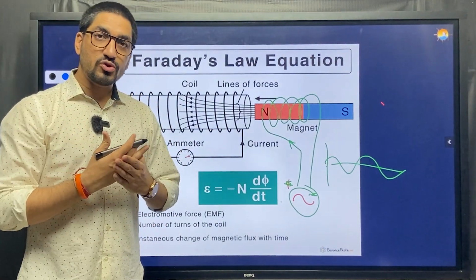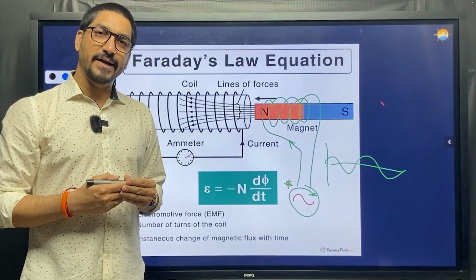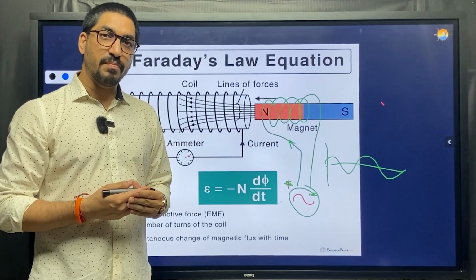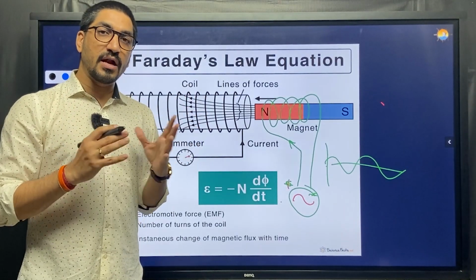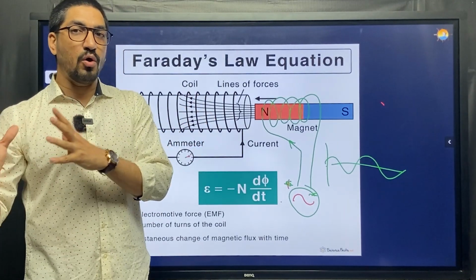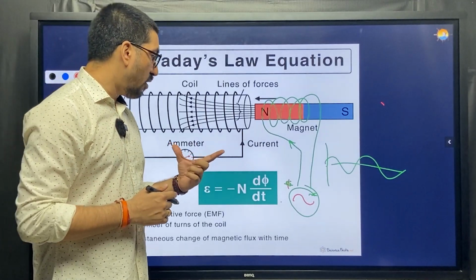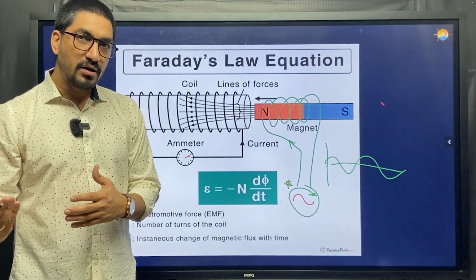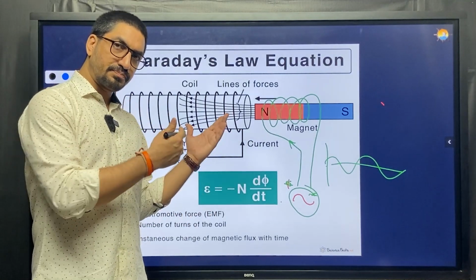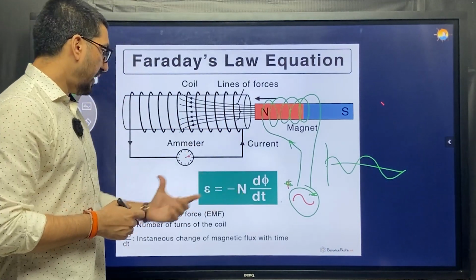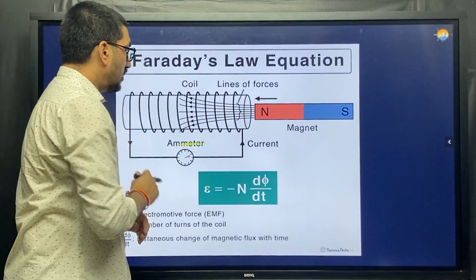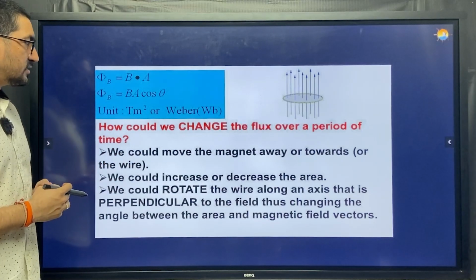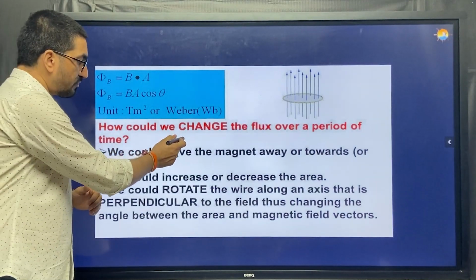So there are so many applications of electromagnetic induction. We are going to discuss these things in detail in the future sections, but just to prepare a ground for where it all comes from. It all comes from this thing where flux is nothing but BA cos theta. You change something and you get something. You get an EMF, right? Okay. So you can pause the video and just see what we have just discussed. It's the same thing written here, right?